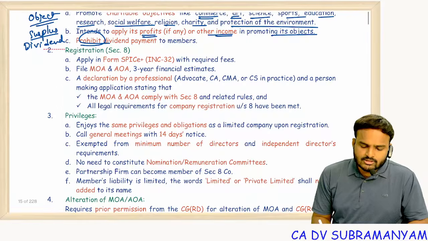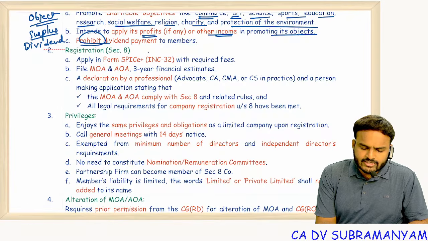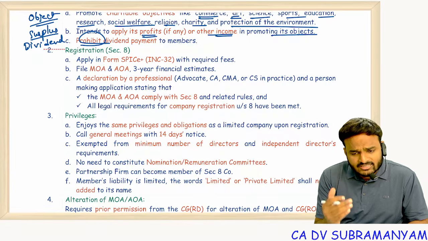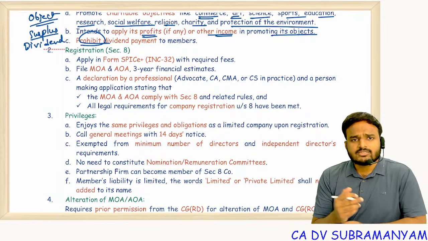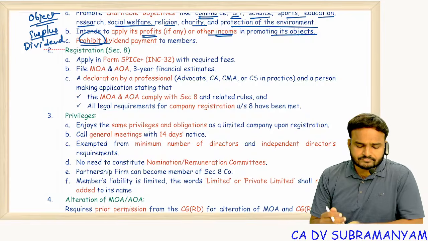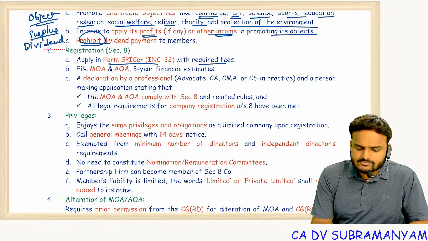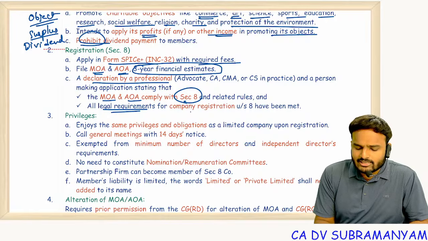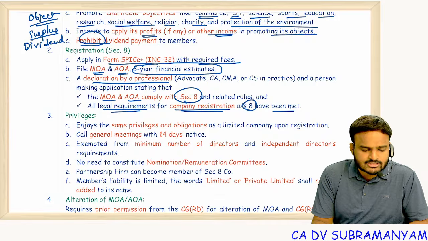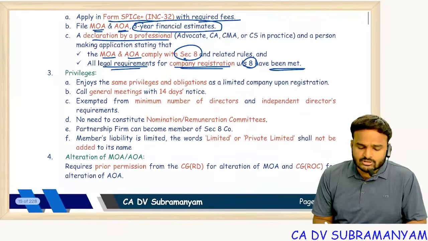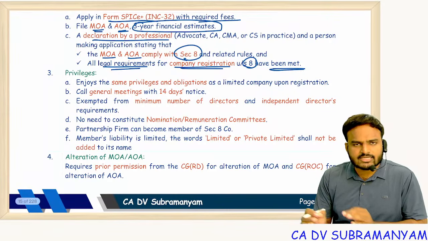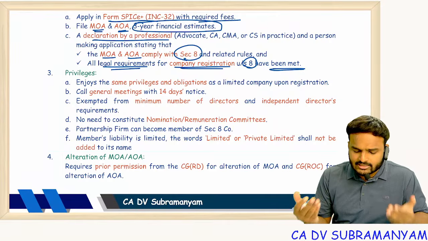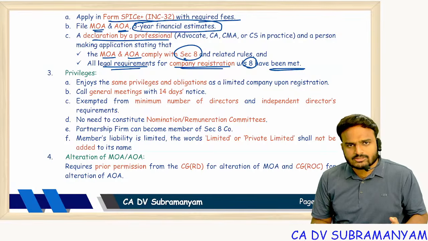And next one, this is a normal company getting converted into Section 8 company, or at the time of incorporation only getting Section 8 company recognition. So apply in Form SPICe Plus with required fees. Also file MOA, 3-year financial projections, and a declaration by a professional stating that MOA complied with Section 8 and all legal requirements for company registration under Section 8 have been met. Coming to the privileges, it has the same privileges like other companies. That means separate legal entity, limited liability, perpetual succession, everything.